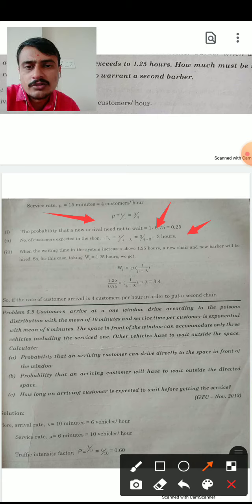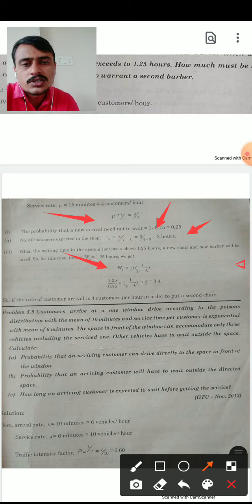Third, we have to find when the waiting time in the system increases above 1.25 hours, a new chair is added. Okay, so Ws is equal to 1.25 hours. Ws is 1.25 divided by 0.75. Ws is equal to 1 upon mu minus lambda. Mu we have is 4, and we can find that lambda is equal to 3.4. So if new customers arrive at 3.4 customers per hour, we put in a second chair.